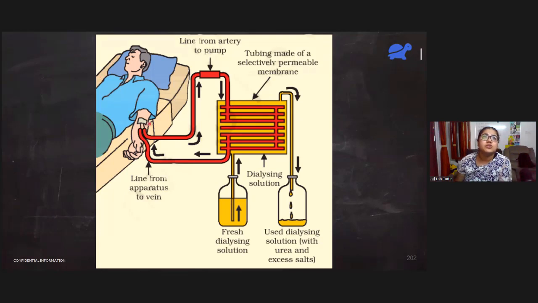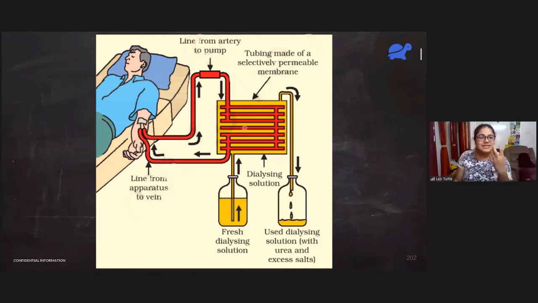So first of all, we took out some blood from this person's body. We took it out from an artery in a hand, and now we pumped it. We put it into some yellow solution, which is known as dialyzing solution. This solution has osmotic pressure equal to that of our blood. And these tubes that you see here, they are made of a semi-permeable membrane.